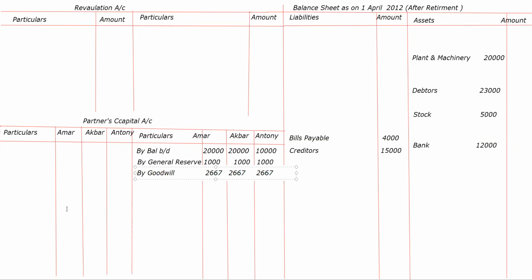Okay. And the remaining partners, that is all partners, which has been written off, always come here on the debit side of the partner's capital goodwill. But here, who is retiring, that person will not be writing off. Only the people who are remaining, that is who are continuing the business, will write off the profit. Okay. This is a very important thing which you have to mark in your book. All have followed this?